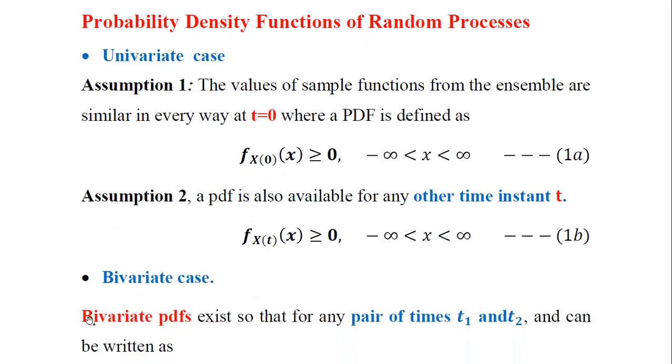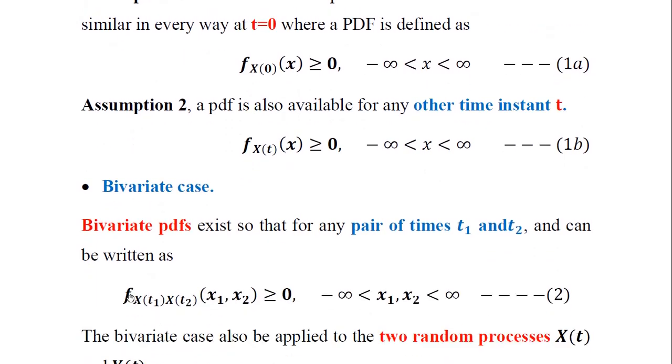We can go for the bivariate case. Bivariate PDFs also exist for any pair of times t1 and t2. So we are taking time instants in terms of two values, t1 and t2, and the PDF can be written as follows: f x of t1, the random variable x at time instant t1, and the random variable x at time instant t2. So in the bivariate case, two random variables are there, x of t1 and x of t2, and x1, x2 are the observations; it's always positive.